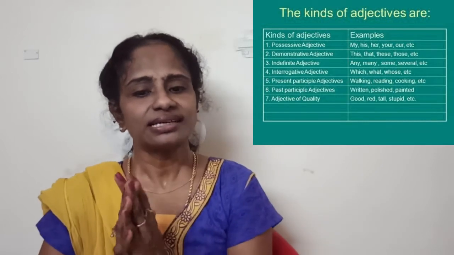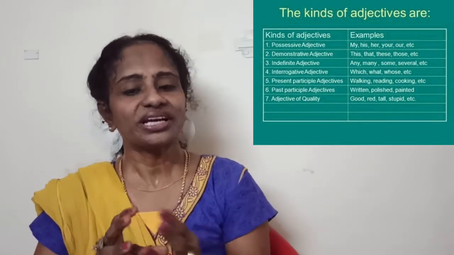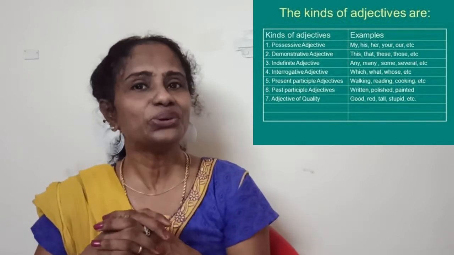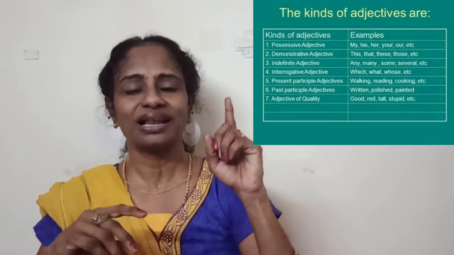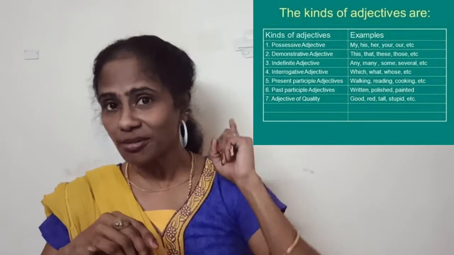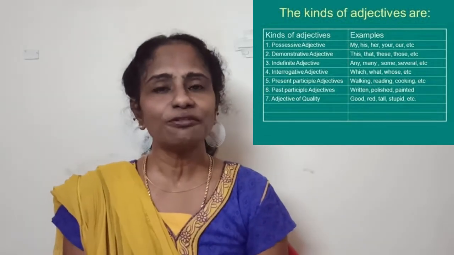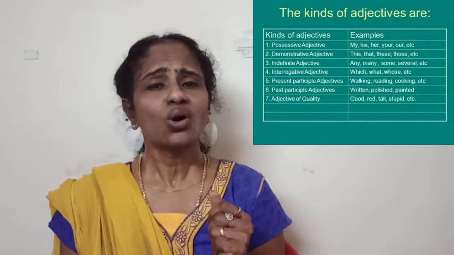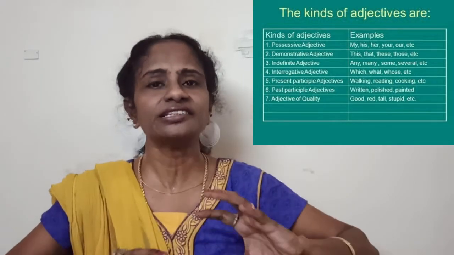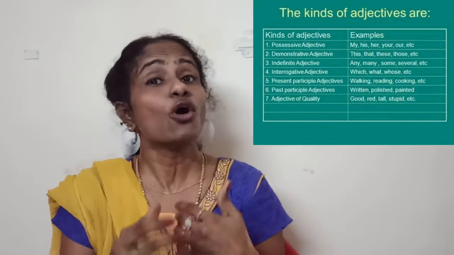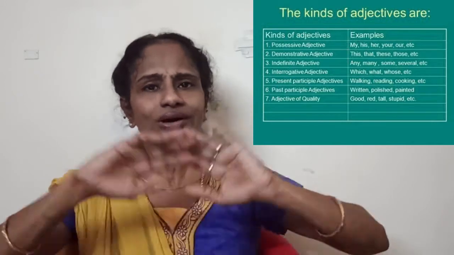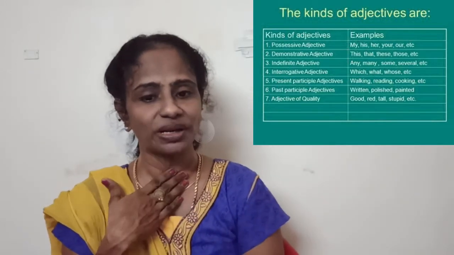Okay, so next, present participle. In the present participle and past participle, as I told you last time, words also come with ing and with ed. Then you should not look at the word and say, oh, what is this? This is a verb. Why are you telling me a verb is an adjective? By its position in a sentence, the words that look like a verb could also play the role of an adjective. That is the list with which I started. Now I thought I'll give you a complete analysis of adjectives, and that's what I'm doing right now.